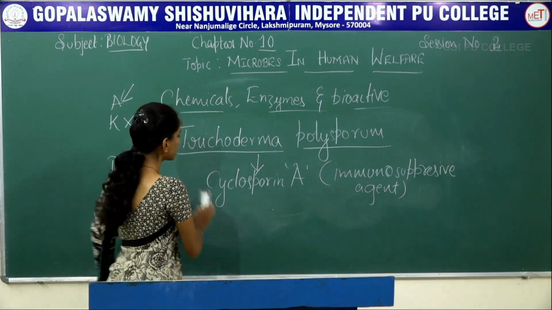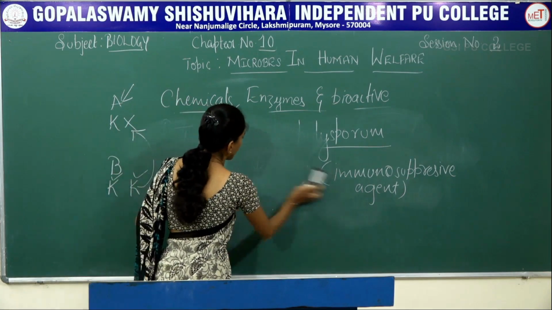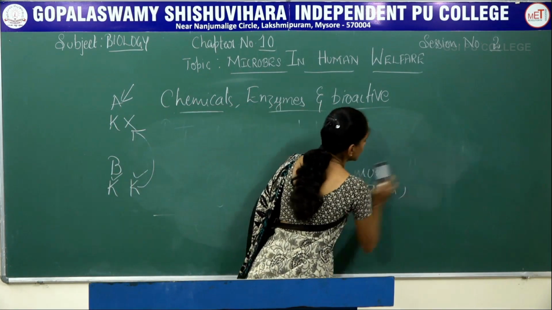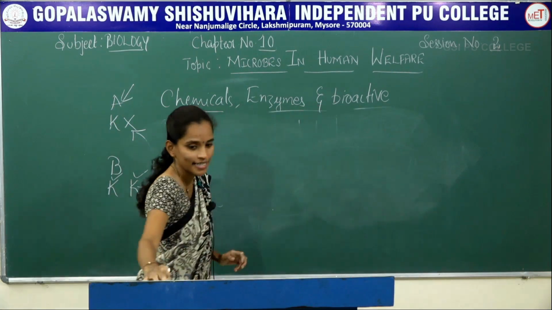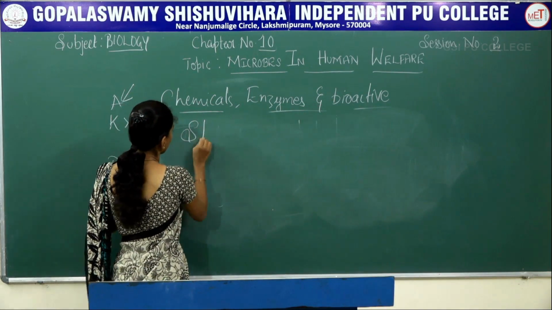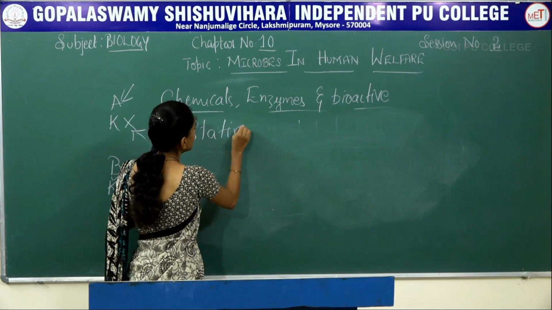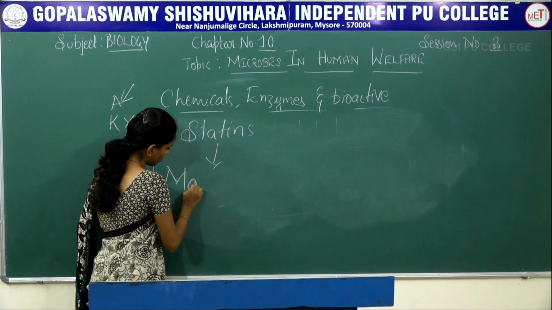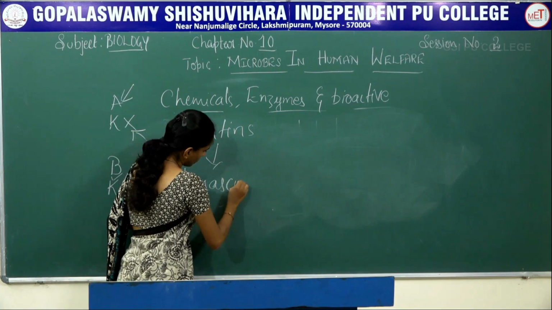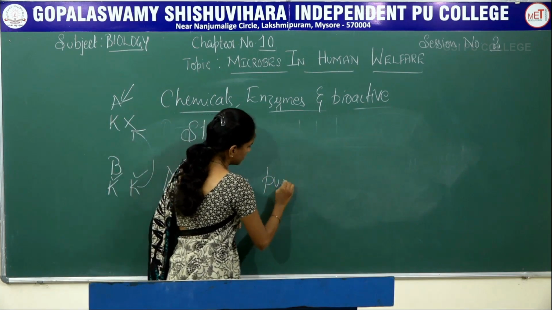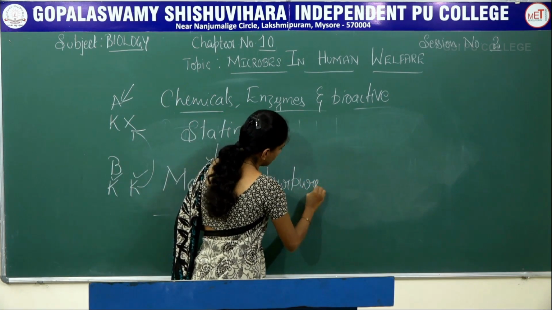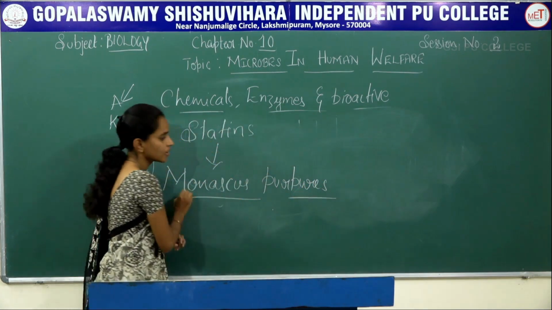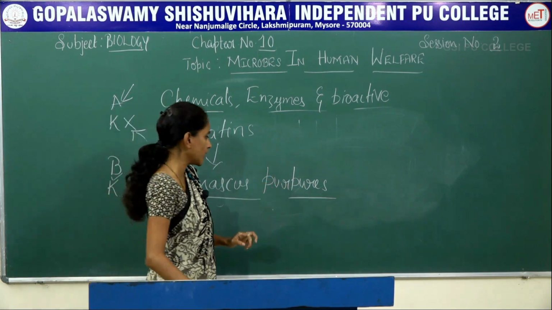Next bioactive molecule is statins. These statins are produced by Monascus purpureus.